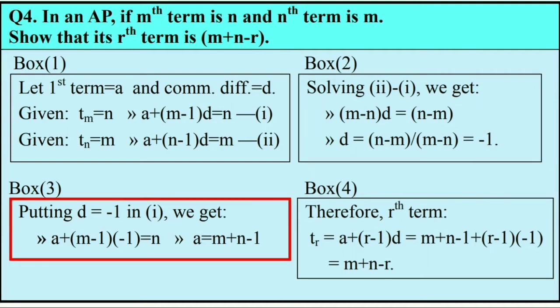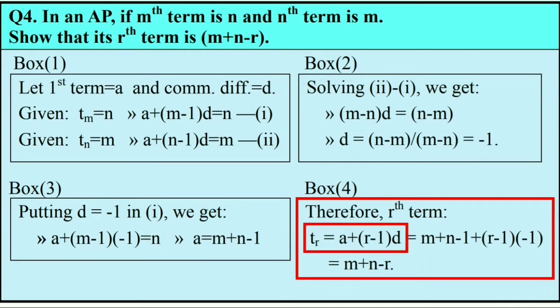We put the value of d, which is minus 1, in any one of the two equations and we get the value of a in terms of m and n, and the value is m plus n minus 1. So till now we get the value of a as m plus n minus 1 and the value of d as minus 1.